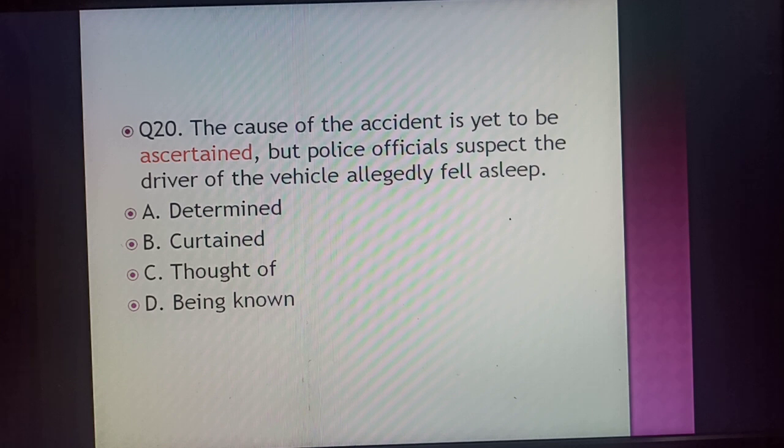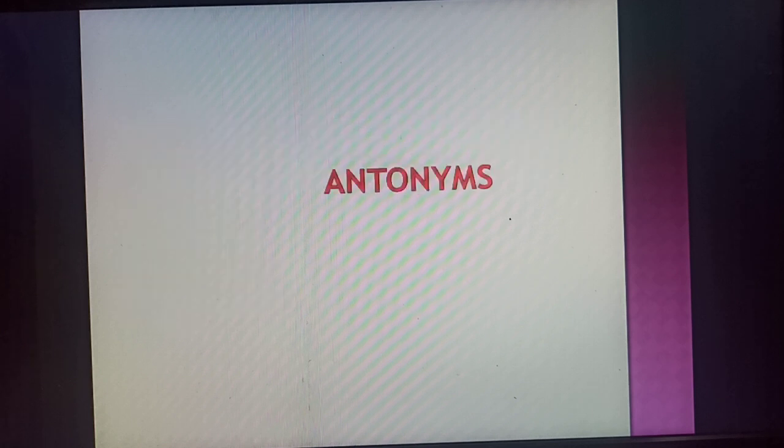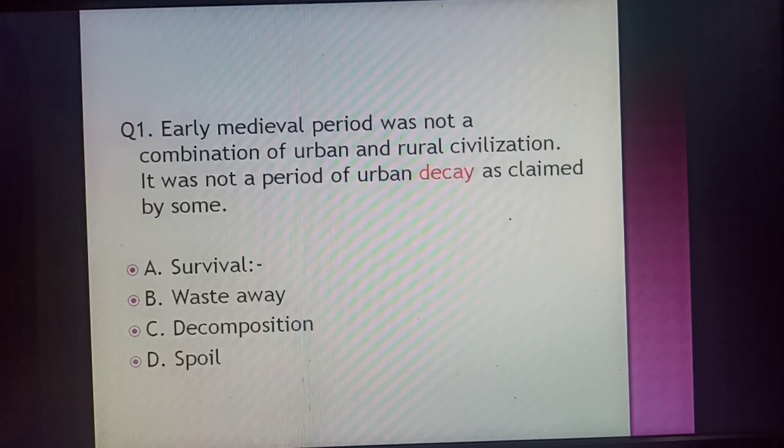So let's hit the next words, and they are antonyms from the paper of CDS 2022. Let's hit the first word, that is decay. The antonym for decay is survival.